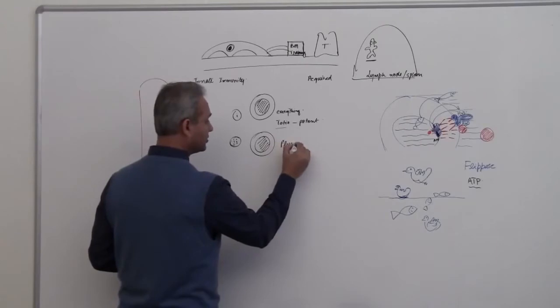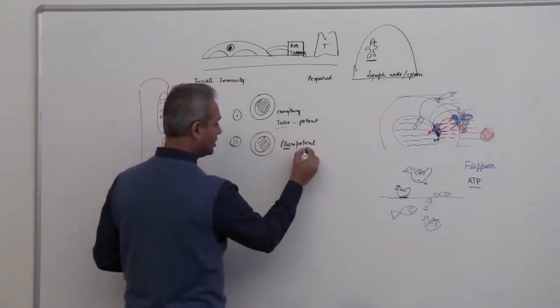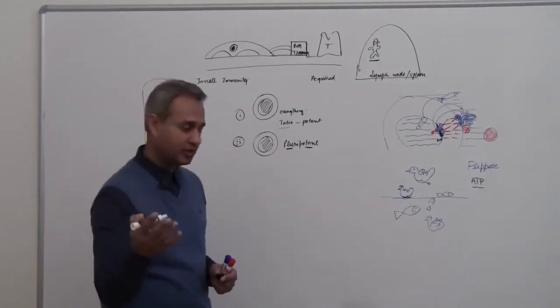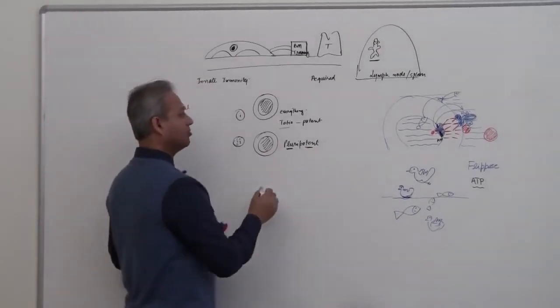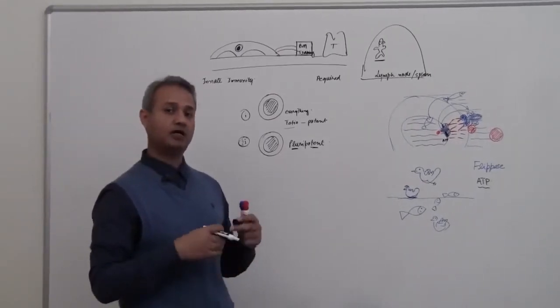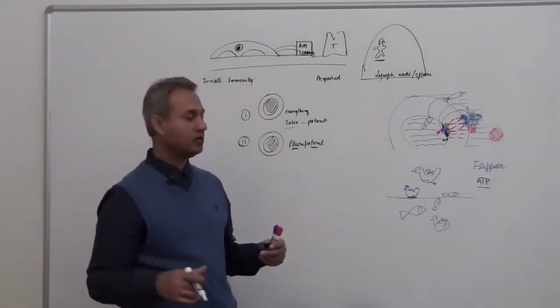Pluripotent. Now I'm not separating the word, but the pluripotent, pluri again means multiple, plural, right? Pluri. But it cannot make the whole organism. It can make a part of the organism, multiple cell types, but a part, not the full organism.